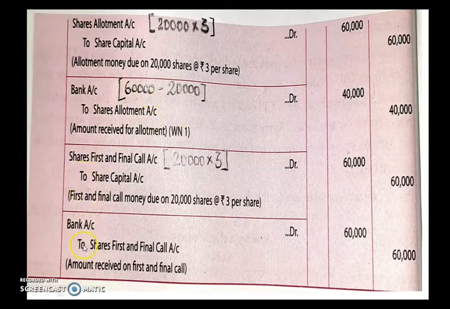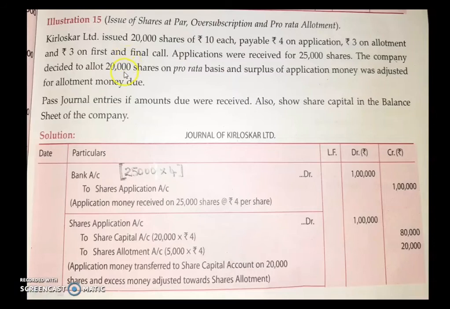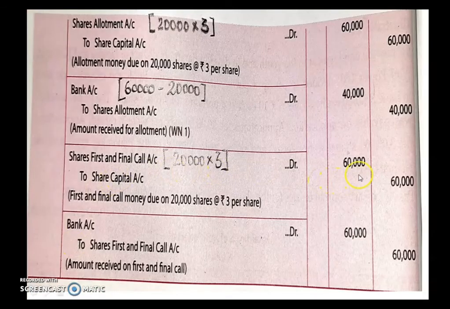Next is the usual entry. Share due money for first and final call. Share first and final call account debited to share capital, 20,000 into 3, that is 20,000 of issued shares and 3 rupees of first and final call. So that will be due money of 60,000 for share first and final call. Then received, that is bank account debited to share first and final call account. So the whole money of the first and final call is received from the shareholder.